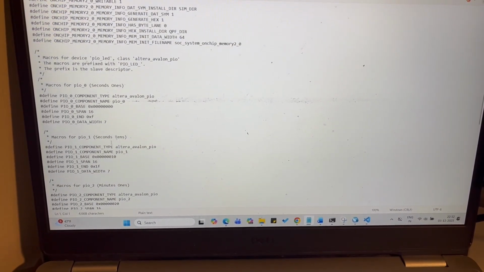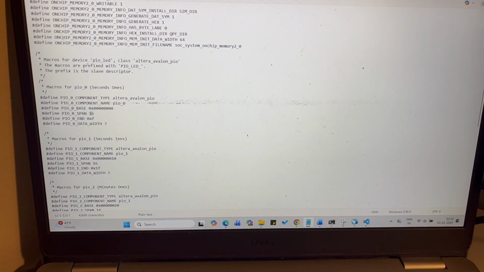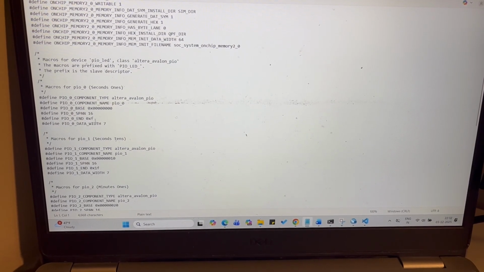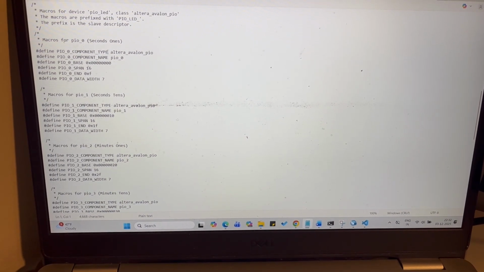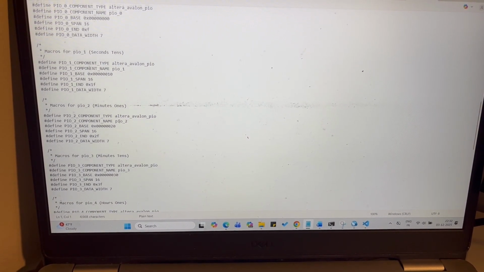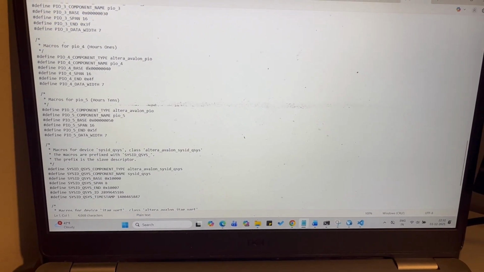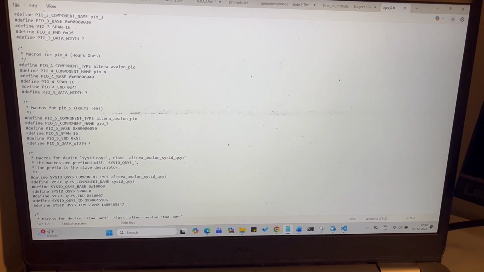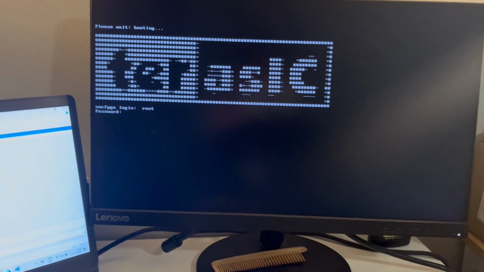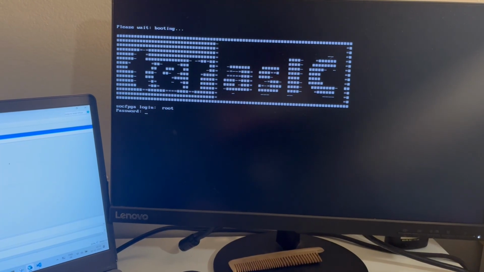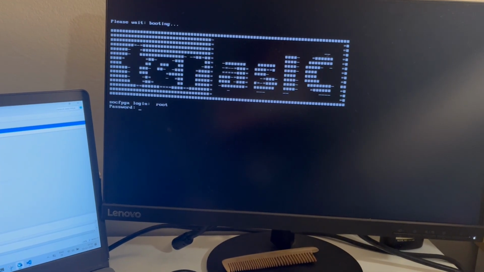Over here you can see that I have defined the address and the data width of all the parallel IOs. As you can see, it is for seconds ones, seconds tens, minutes ones, minutes tens, hours ones, hours tens. We will be using this header file to get the executable C code. This is our Linux. Now let's try to dump the executable file.